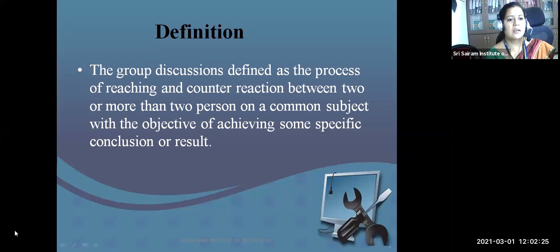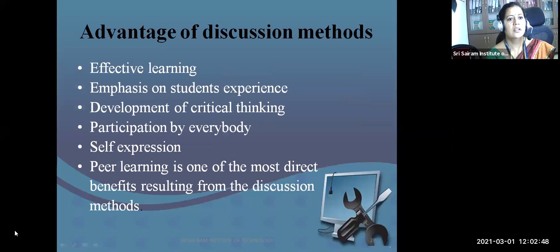So here the best example is group discussion, where more than two persons speak on a common subject with the objective of achieving some specific conclusion or result. It's like debating. Group discussion is debating done by a group of people on a common topic. We call it group discussion. Then the advantages of group discussion are